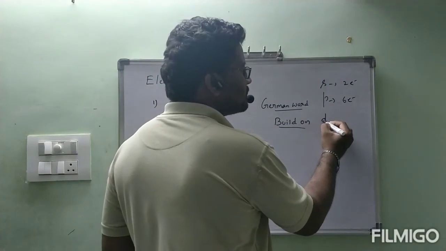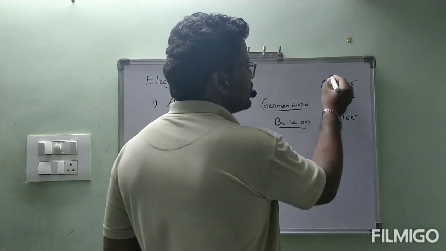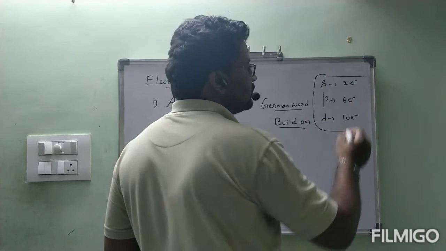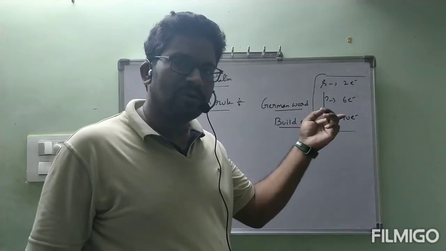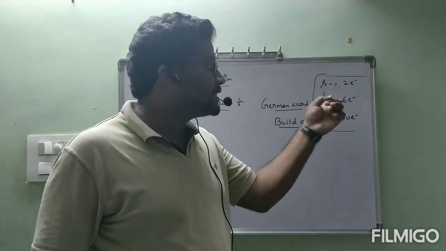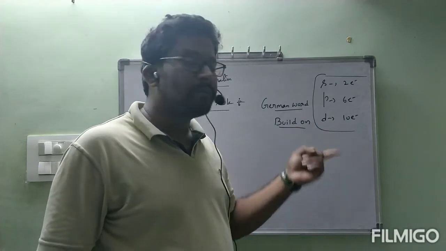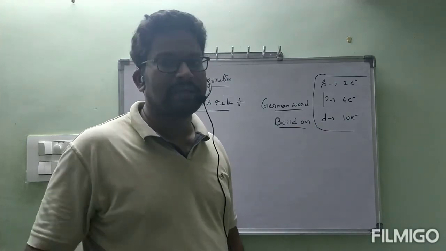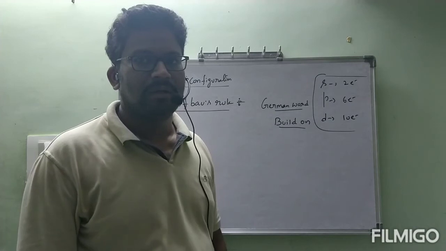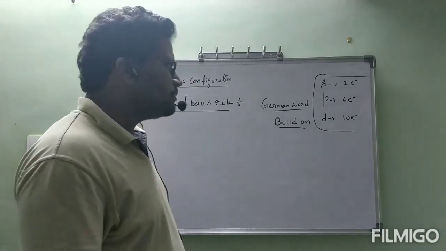The d subshell can accommodate a maximum of 10 electrons. These are all maximum numbers of electrons. p can accommodate 4 or 3 also, but the maximum is 6. d can accommodate 4 or 5 also, but the maximum is 10. That is no problem.